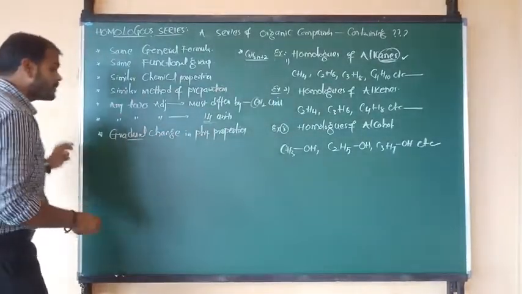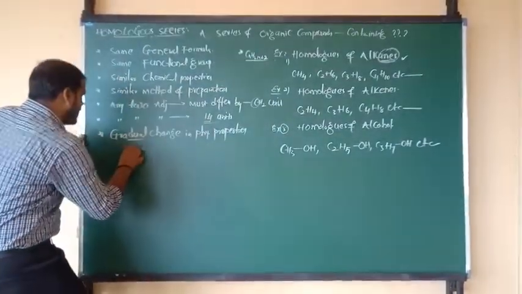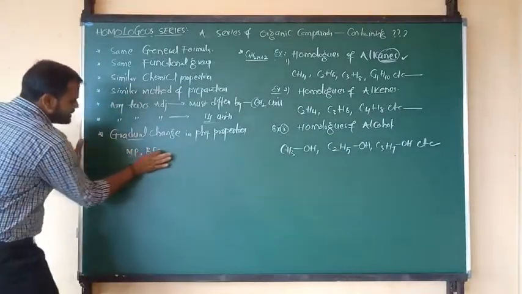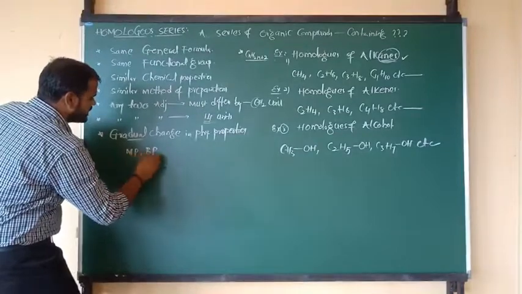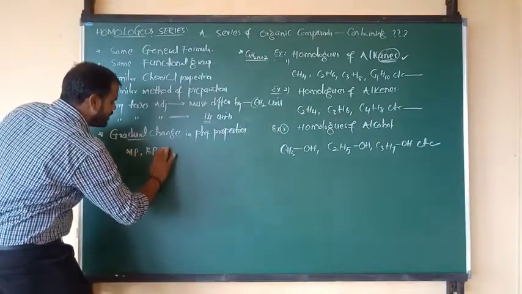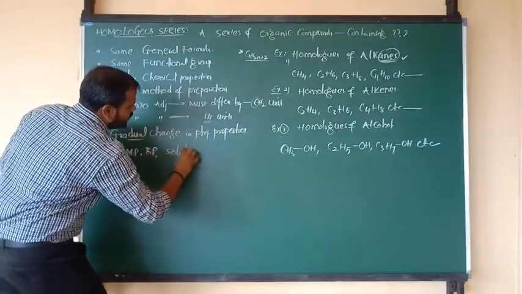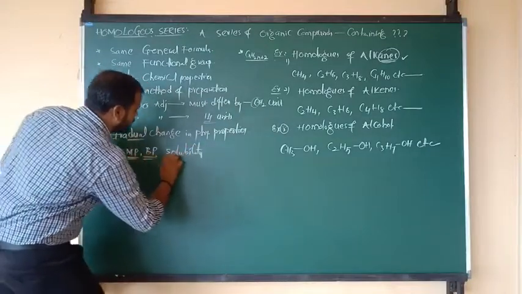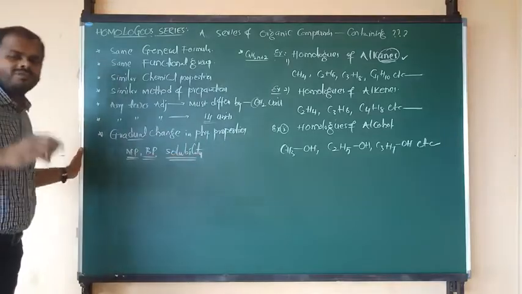Sir, which type of physical properties? The physical properties may be the melting point, the boiling point, and one more thing I want to mention, the solubility. There are a few more physical properties that we are going to discuss in organic chemistry. You don't worry about that, but try to remember.